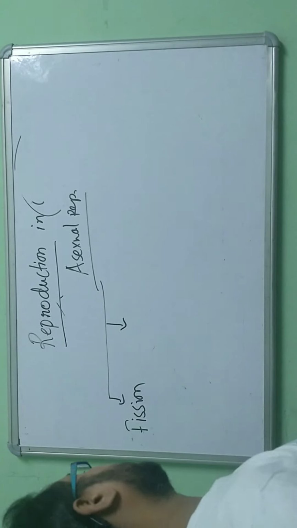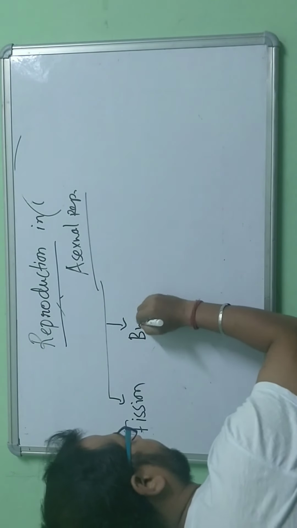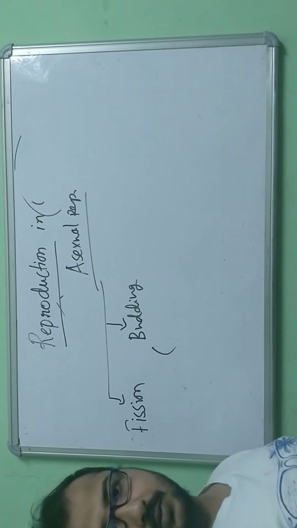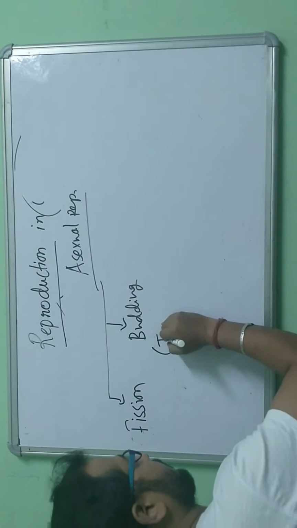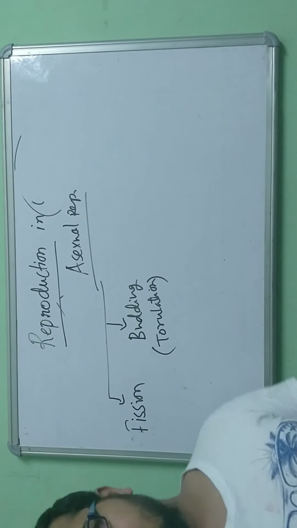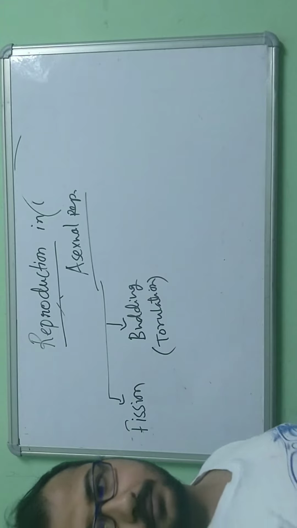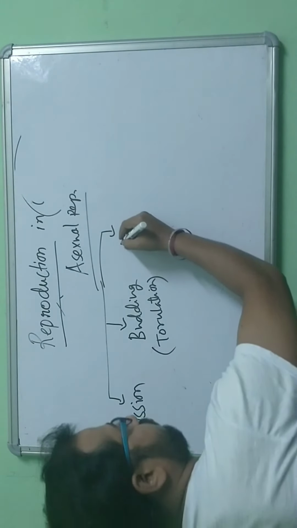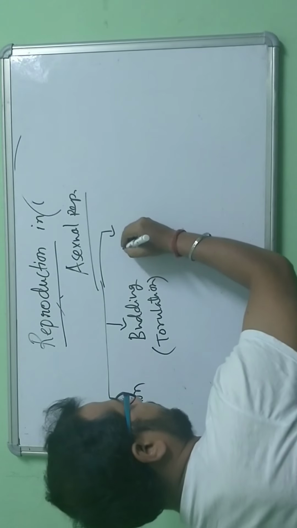Second is budding, also known as torulation. The third thing is sporulation.